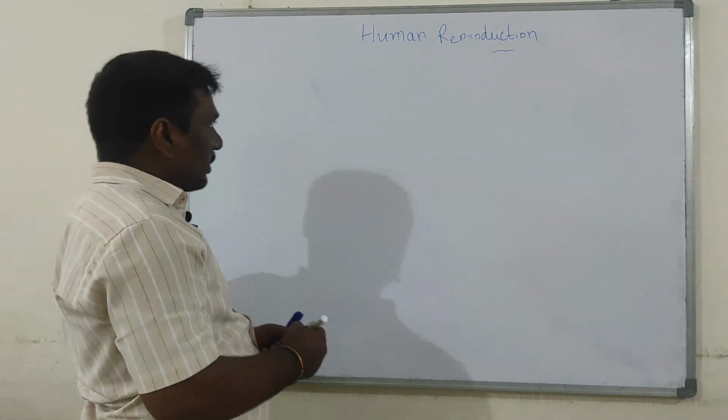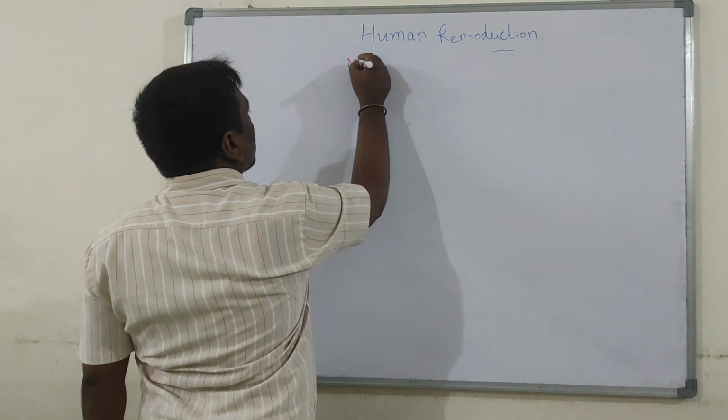First, flow chart. Male reproductive system.